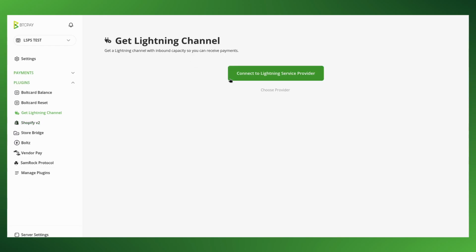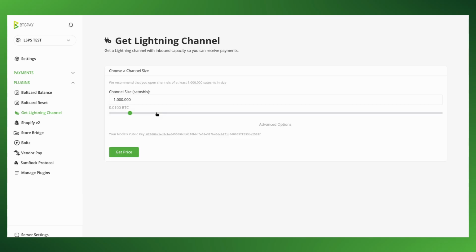So we go here and then you select connect to Lightning service provider, but you can also choose which one you want to use. Megalith is the default one, but you can also choose Olympus or Flash sets, which are the only ones currently supporting the LSPS 1 protocol specification. So I hope more will join and we have a bigger list here. But for the time being, let's use Megalith, connect to Lightning service provider.